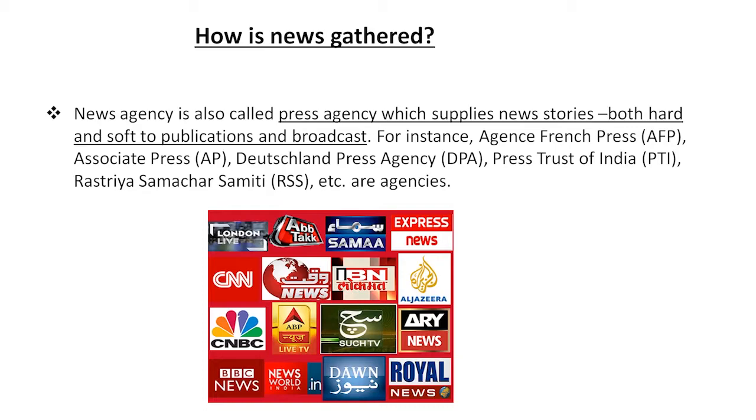So how is news gathered? A news agency, also called a press agency, supplies news stories, both hard and soft, to publications and broadcasts. For instance, Agence France-Presse AFP, Associated Press AP, Deutsche Presse-Agentur DPA, Press Trust of India PTI, Rashtriya Samachar Samiti RSS. Well, these are a few examples of the agencies around us.